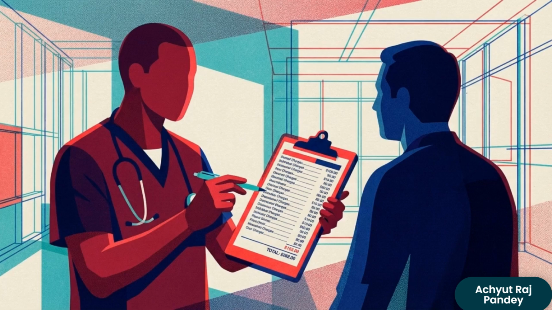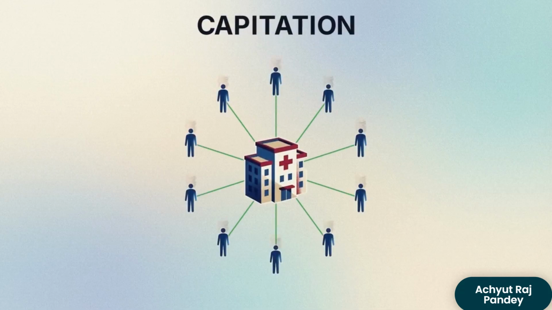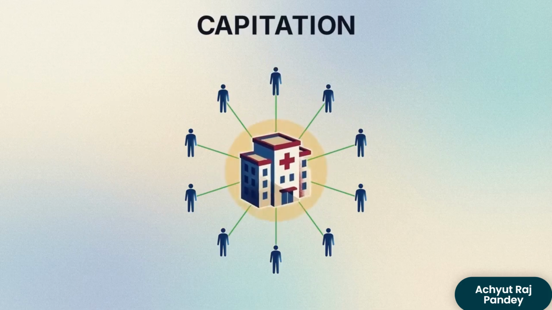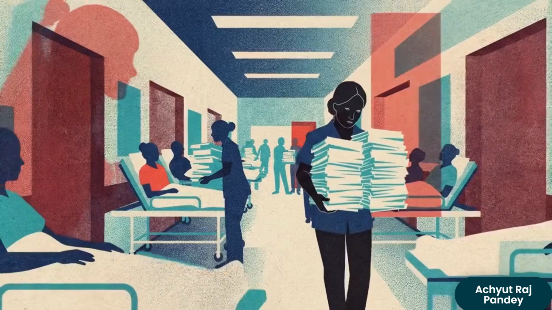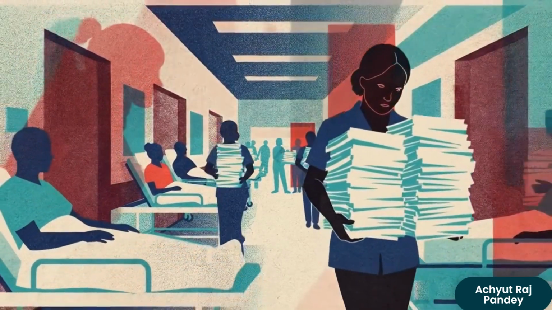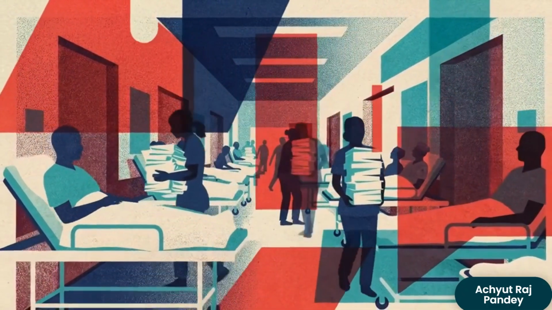Controlling national costs requires moving away from inflationary fee-for-service billing. Purchasers use capitation. The provider receives a fixed flat rate per assigned person. This forces hospitals to prioritize cheap preventative care over expensive reactive treatments. Without transitioning from a passive payer to a strategic purchaser, the system merely funnels more money into an inefficient delivery network.